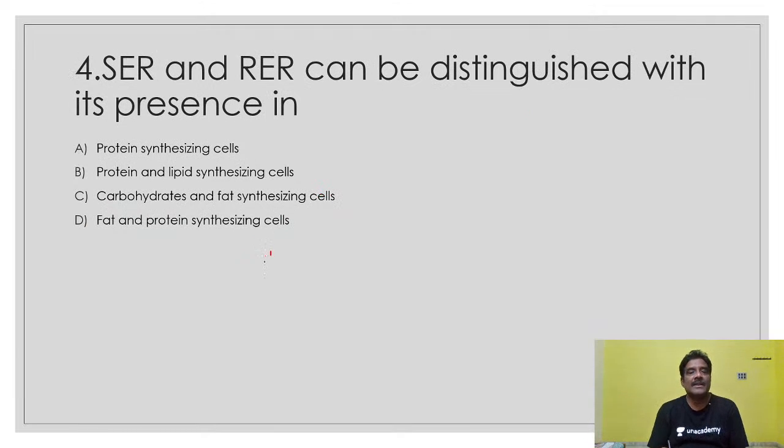Next, coming to another bit here: SER and RER can be distinguished. How is SER different from RER? SER is nothing but smooth endoplasmic reticulum. So here, the right answer, I will tell you: SER is the site for fat and protein synthesizing cells.